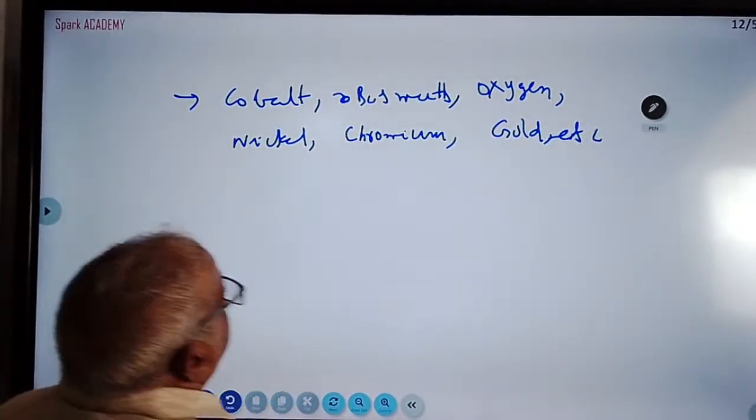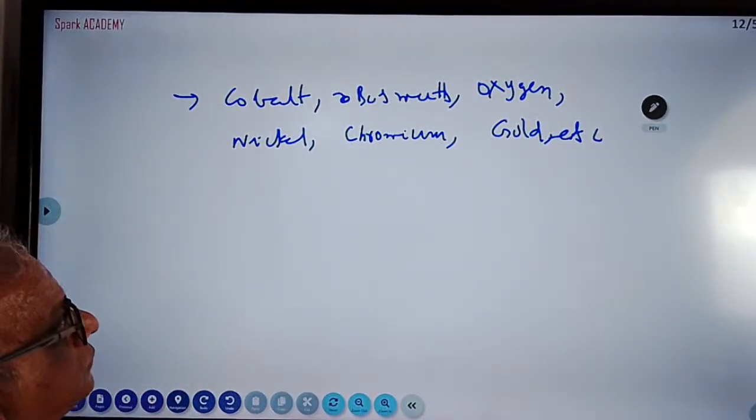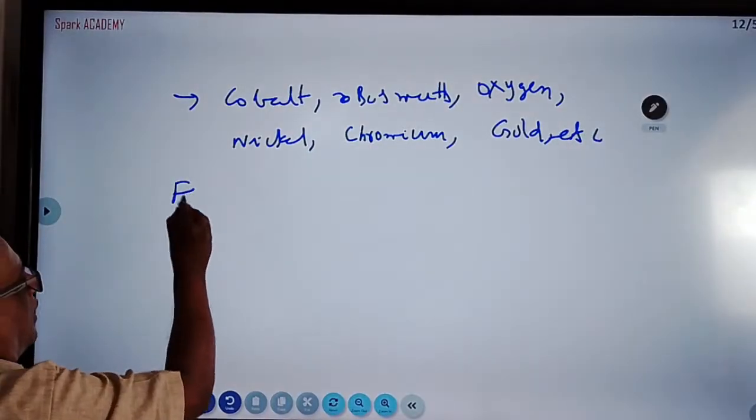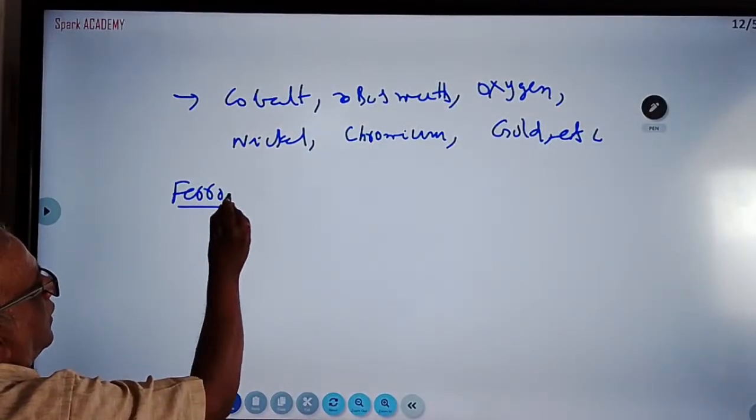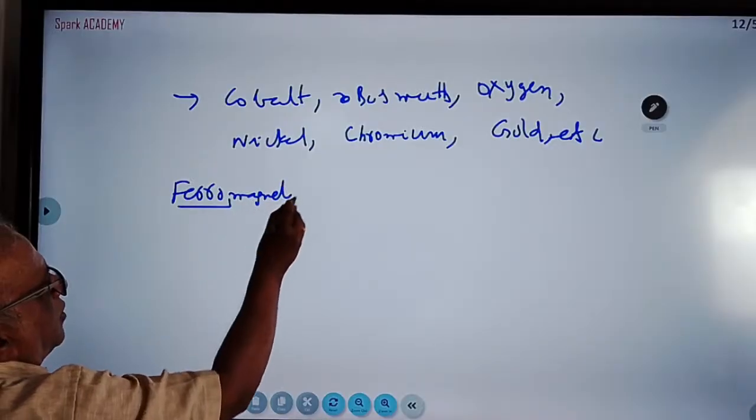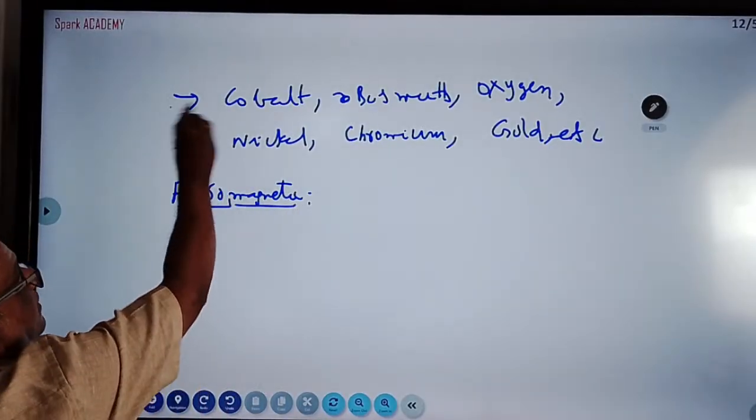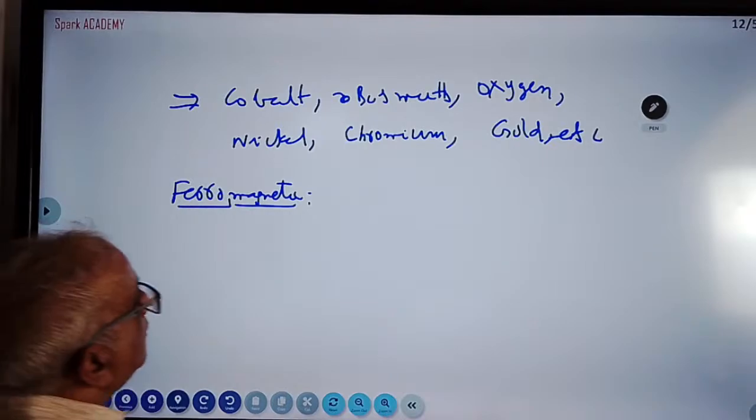Categorize the substances into ferro, para, dia. Now I am writing what are ferromagnetic. If such a question is there, please search in the textbook.